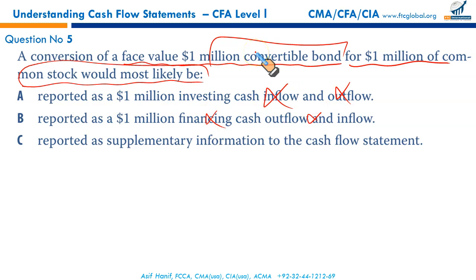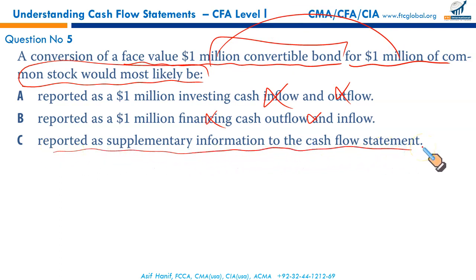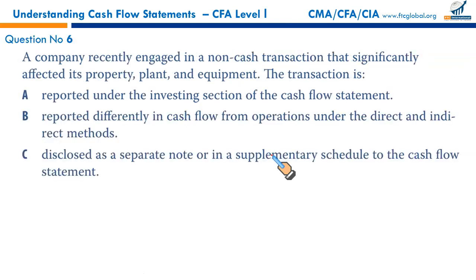Just 1 million convertible bonds have been converted into 1 million common stock. It is reported as a supplementary information on the cash flow statement. We cannot show this within the body of cash flow. This is basically a non-cash transaction. It cannot be reported within cash flow statement, so it will be given in supplementary information. That is the right option, C.